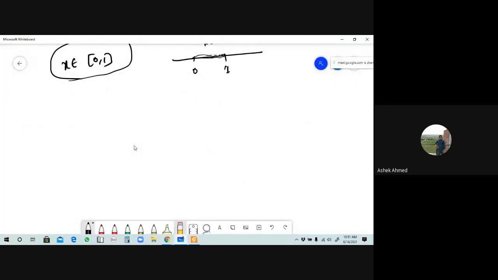What do you mean by this? If you consider an interval a, b, from here we can say that in any interval the left endpoint is always less than the right endpoint. Is it right?